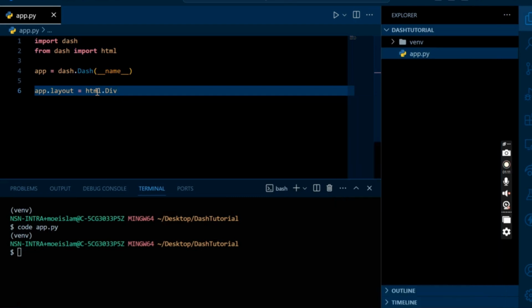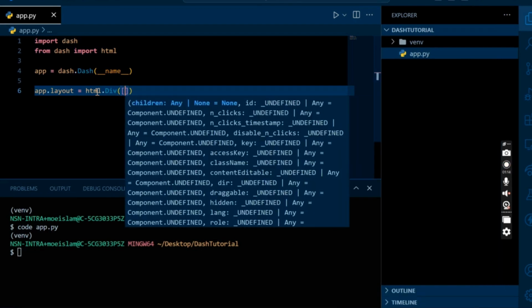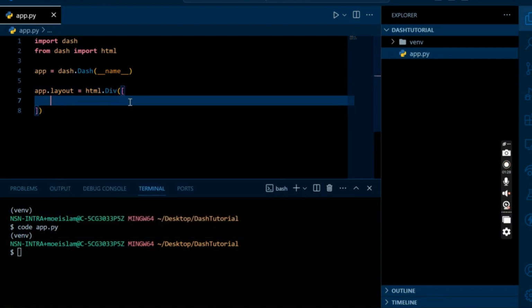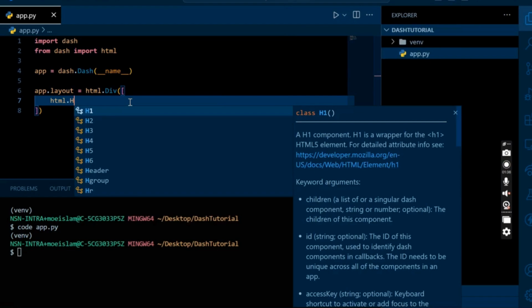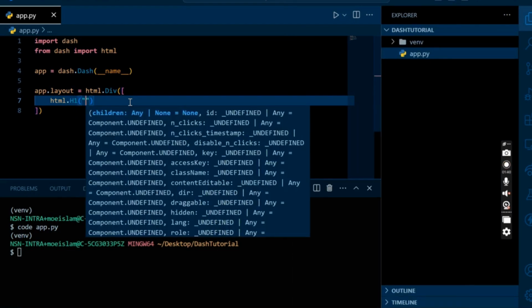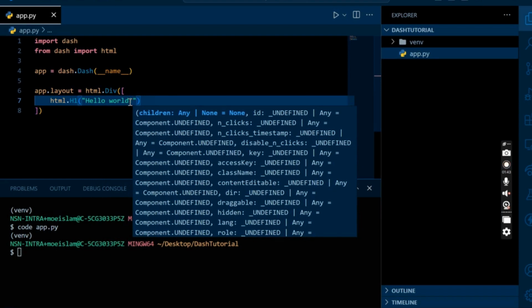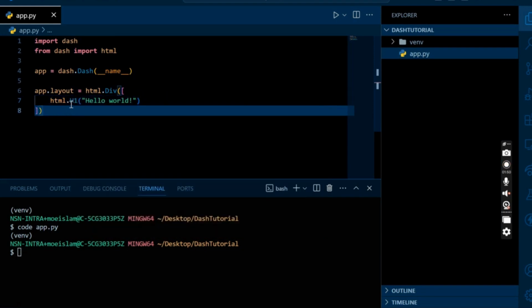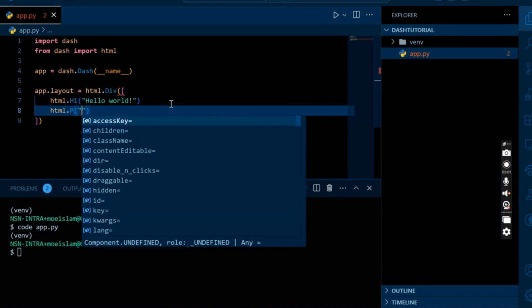From the html class we will call the Div tag, and here we will use square brackets, which represent a list or an array of the different elements that you will be using in your layout. This is required in order to have multiple elements in your application, just like you would have seen in your normal HTML. Now here we can call all the HTML tags. You can write a small hello world app. Here you can see the convention is you have to start the tag with an uppercase letter. Similarly, if you want a P tag, you will have to write it in uppercase.